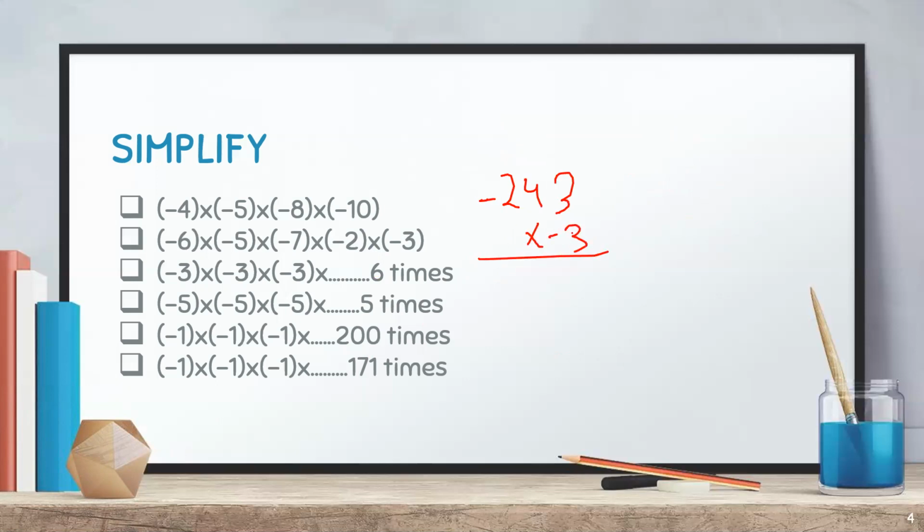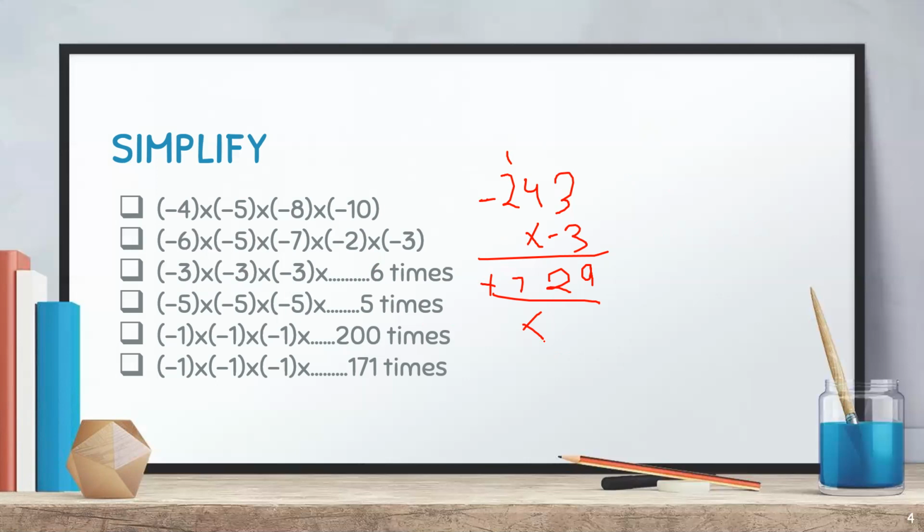Minus minus will create plus, and this will be 3 3s are 9, 3 4s are 12, 3 2s are 6 plus 1, 7, sorry, plus 7 21. So now we are left with 3 times.